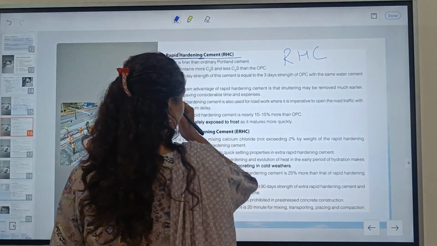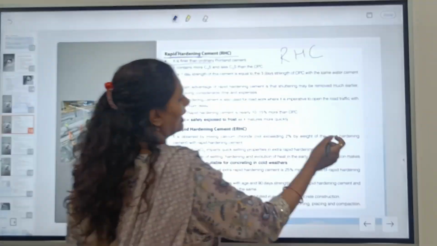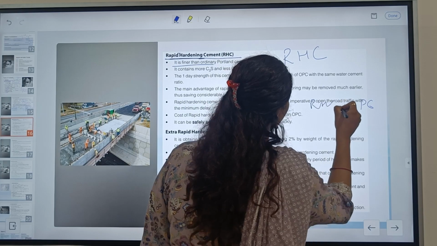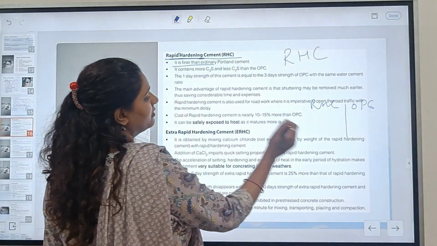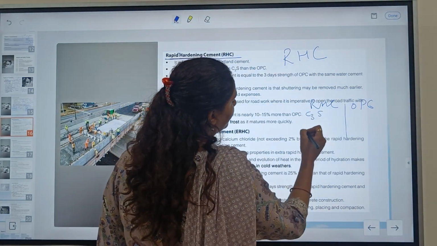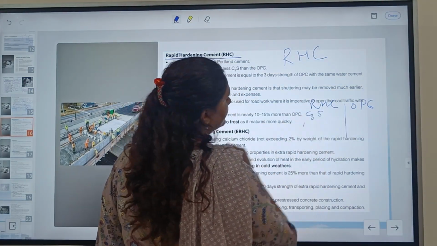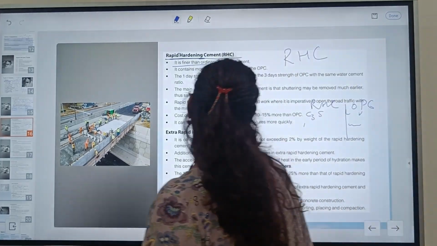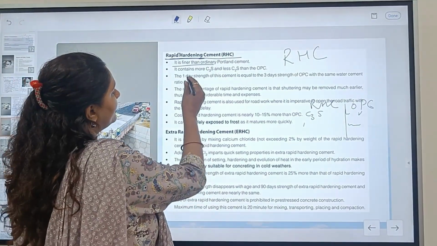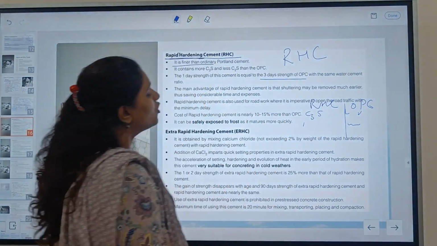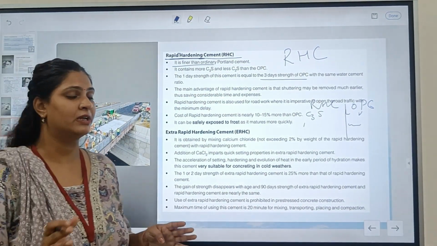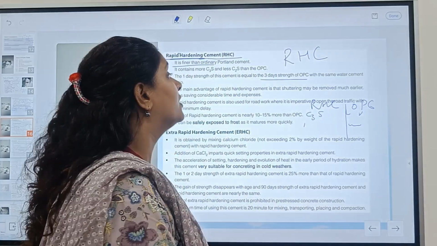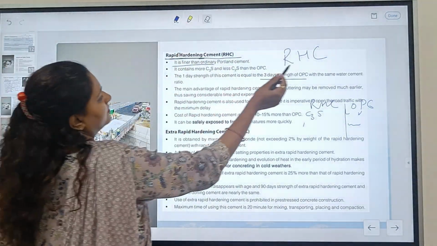Means it is finer. If we do the comparison, rapid hardening cement contains more C3S and less C2S, and OPC contains less C3S and more C2S. And the 1 day strength of this cement is equal to the 3 days strength of the OPC. Means when we make the final product, the strength of 1 day rapid hardening cement is just equal to the 3 days strength of the OPC.